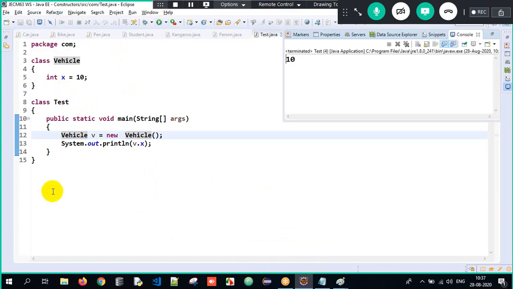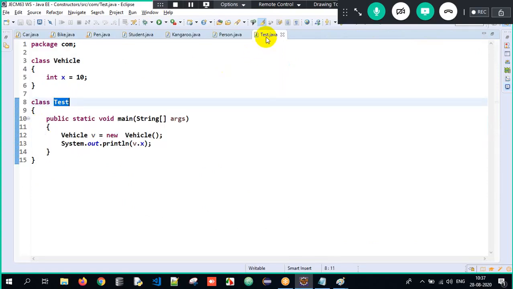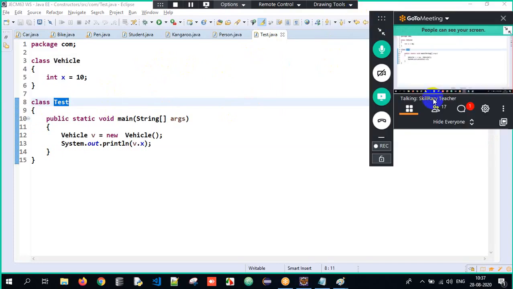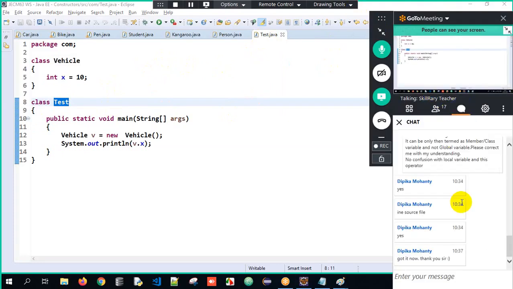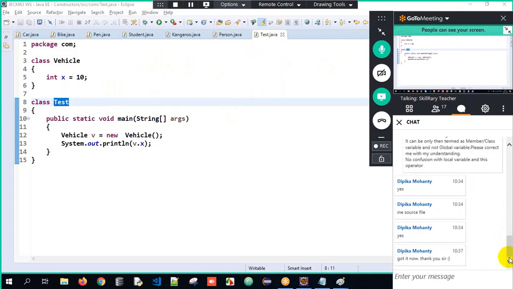We can have multiple classes in the same source file, but the class which has the main method, that should be my file name here. So you can have any number of classes in one source file. Got it now? Perfect, guys. So this was one confusion he had. I hope you all got the clarity.